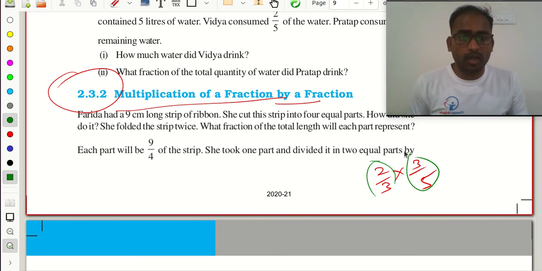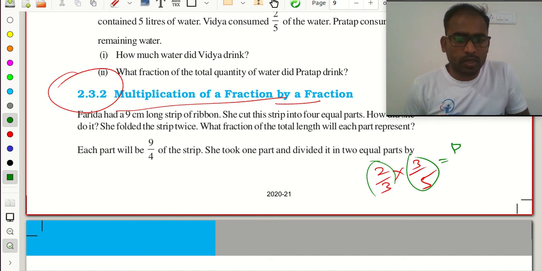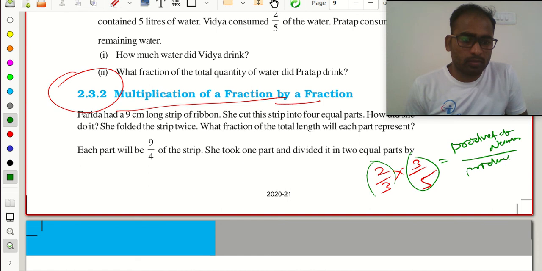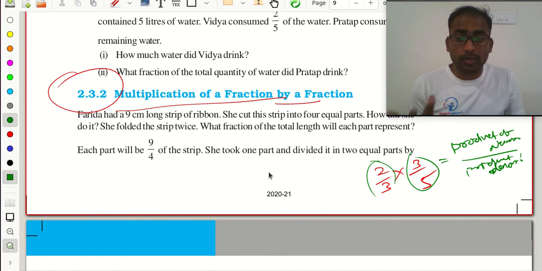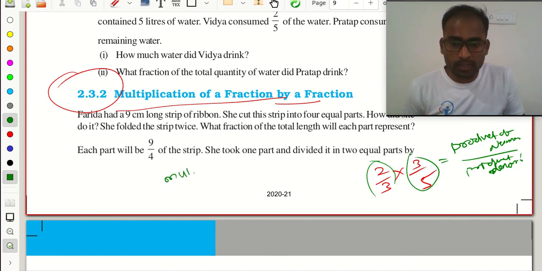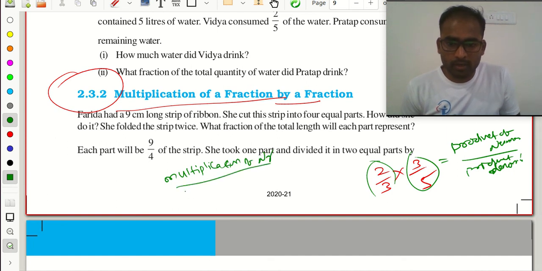What I will do, I will simply take the product of numerators upon the product of denominators. Clear? Product means multiplication.